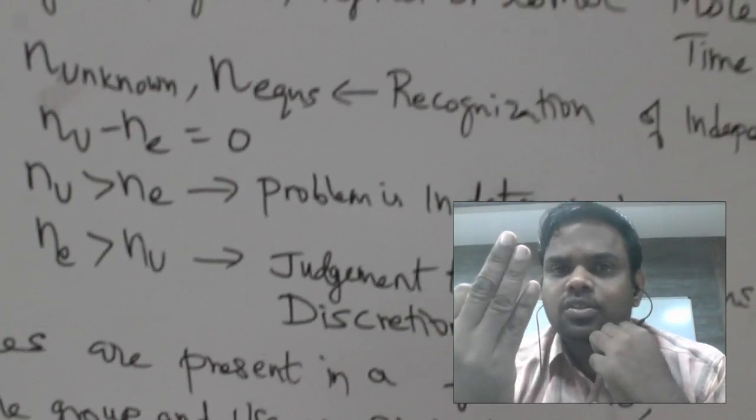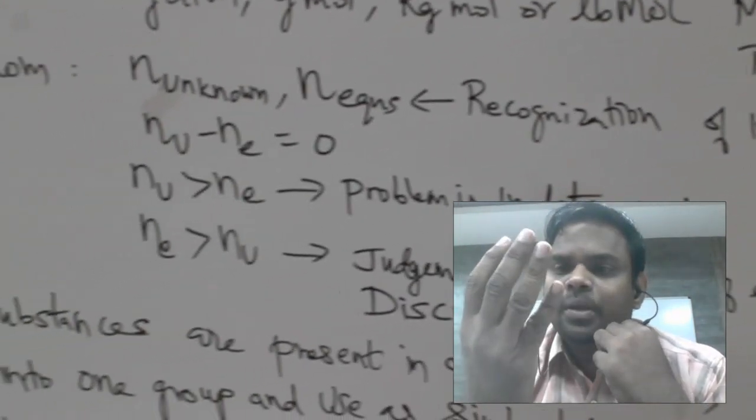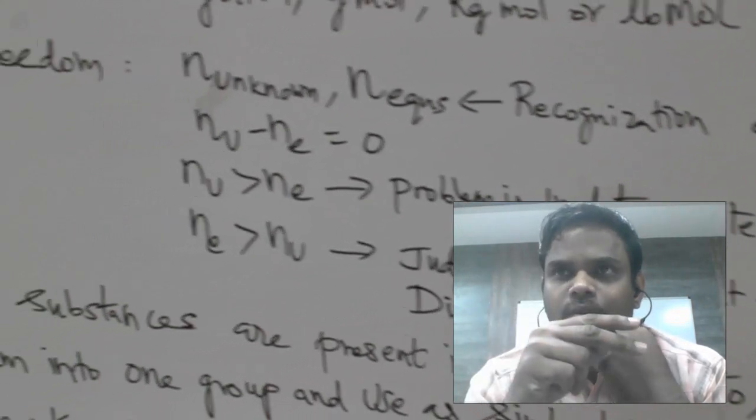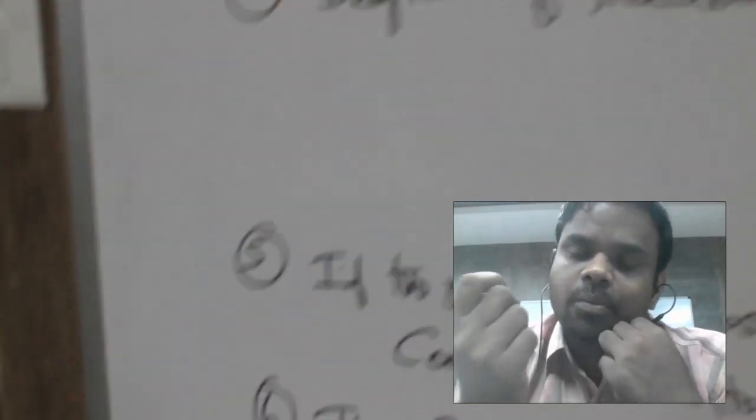If there are 3 unknowns, x, y and z, and we have only 2 equations involving x, y, z, will you be able to get all 3 values? The problem becomes indeterminate.